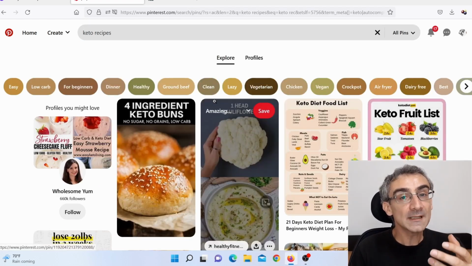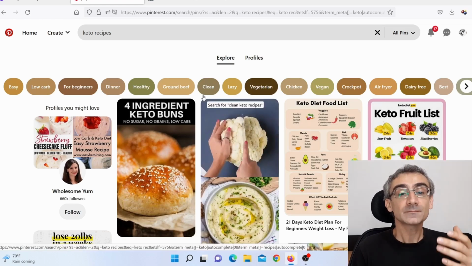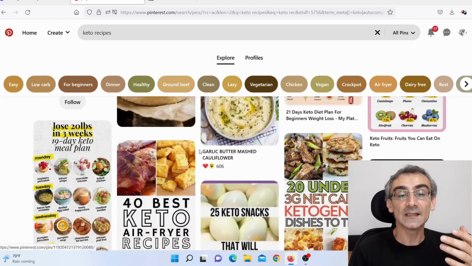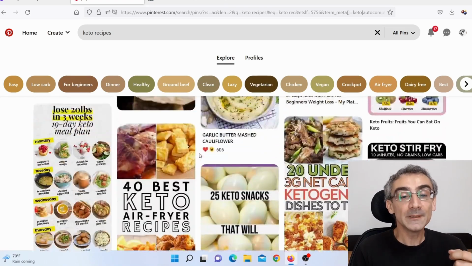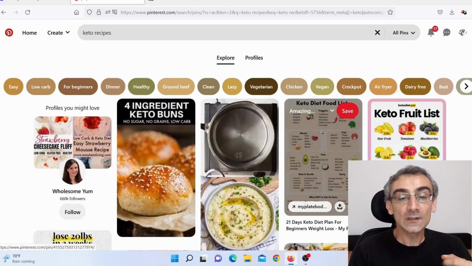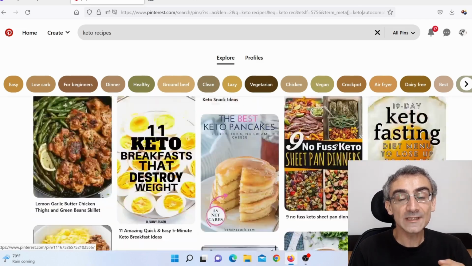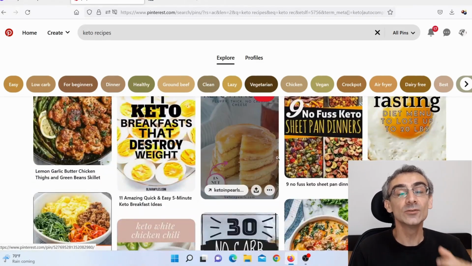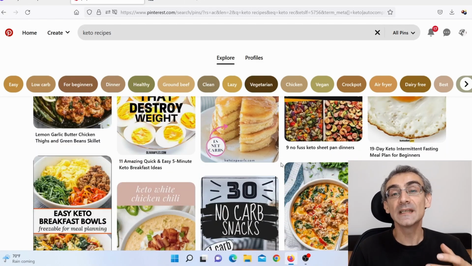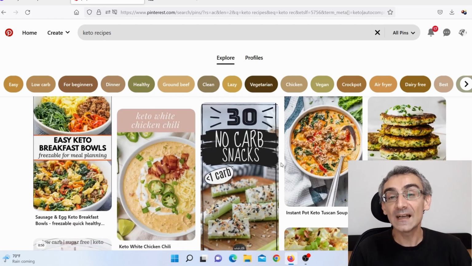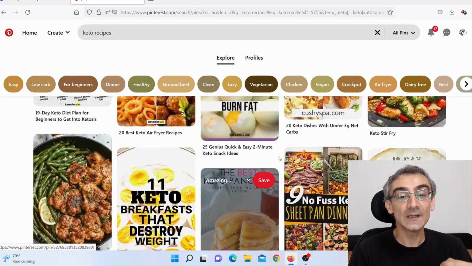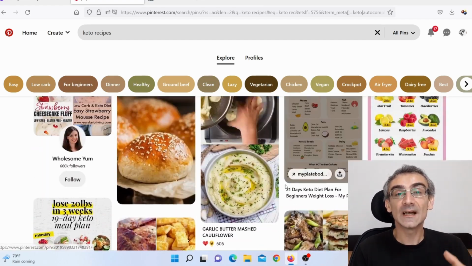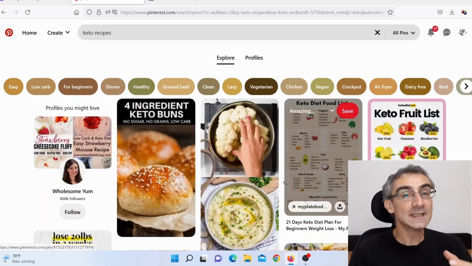Because you optimized your pin, because you have lots of repins and lots of saves, and because you have a good click-through rate, your pin will end up on the top results here on Pinterest. And because, like I said, Pinterest is a huge search engine, that means you will get most of the traffic, and that is highly targeted free traffic that converts really, really well. And that is why you need to start using Pinterest for affiliate marketing.